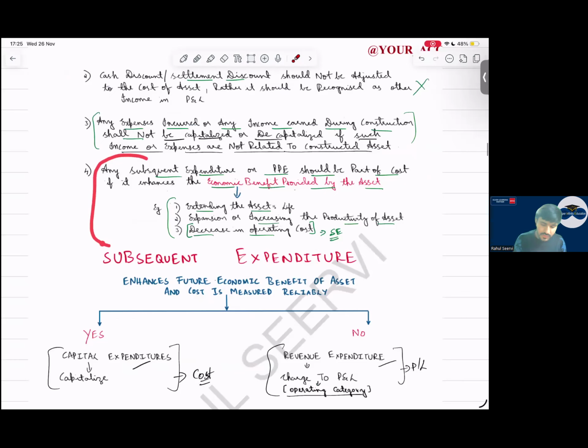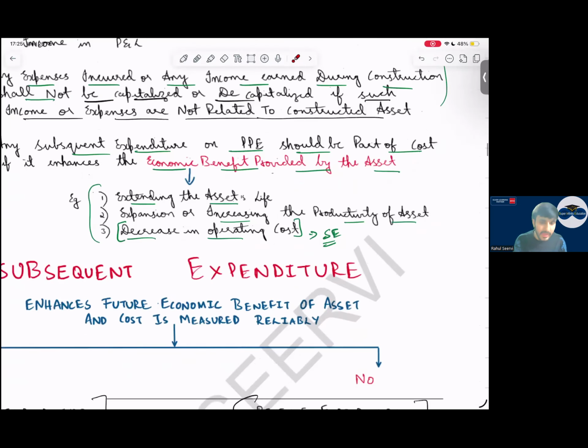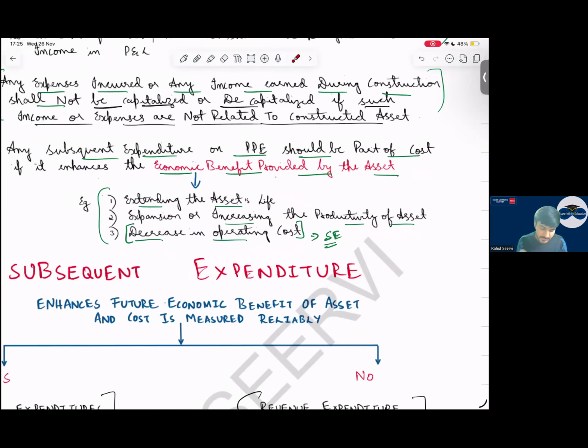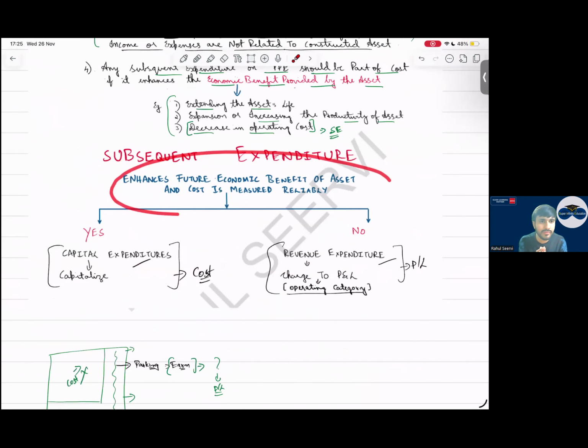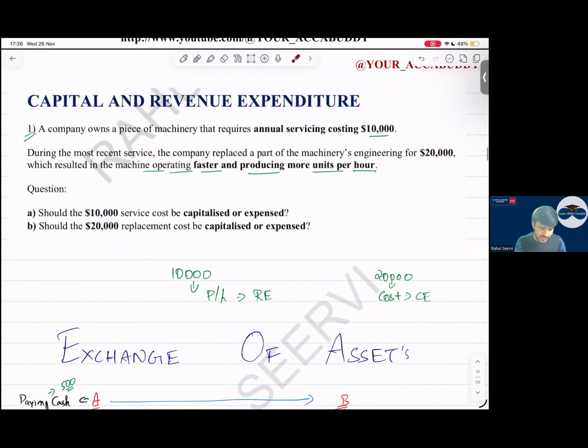So subsequent expenditure, what should we do for subsequent expenditure? We have to capitalize it when it provides more economic benefits in future. So in the exam, what are the keywords you have to keep in mind? If it extends the asset's useful life, increases the productivity of the asset, or decreases the operating cost, it is also a subsequent expenditure. If that subsequent expenditure enhances the economic benefit, it is a capital expenditure, we capitalize it. If it is a revenue expenditure, it goes directly to P&L, operating category. Simple. Sir, yes, that is the reason you do it, right? Yes, yes.